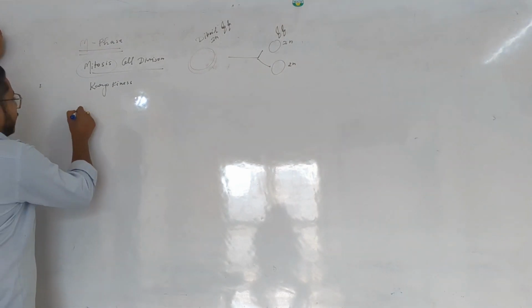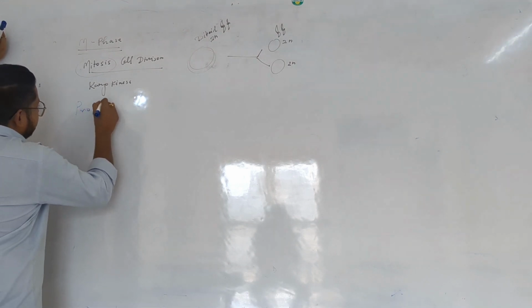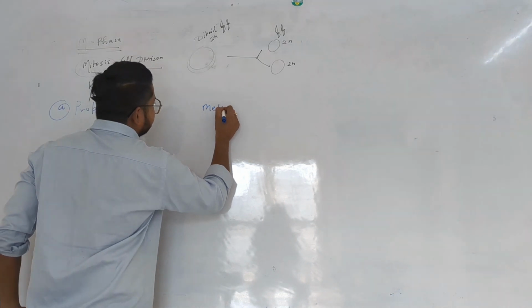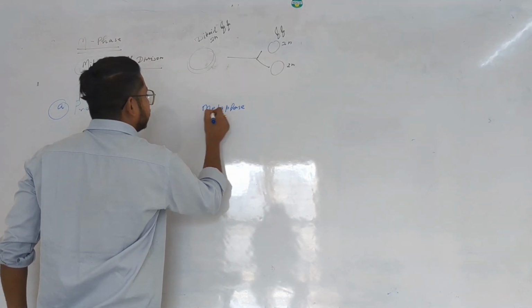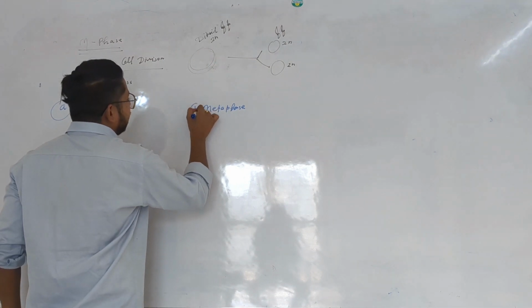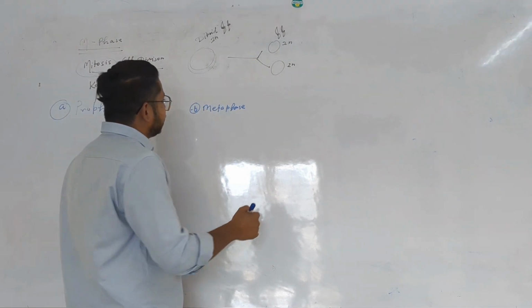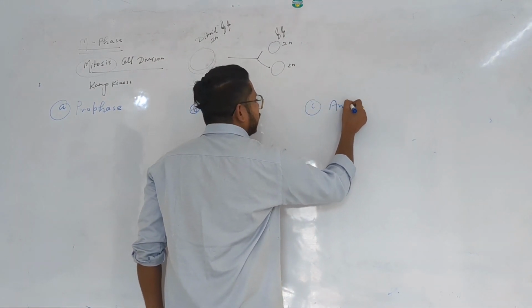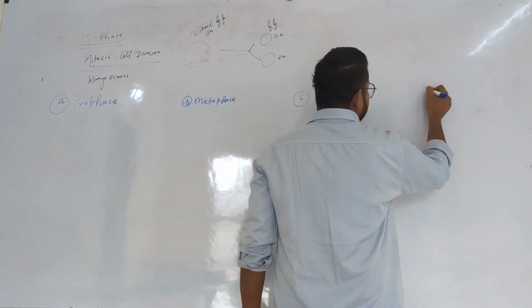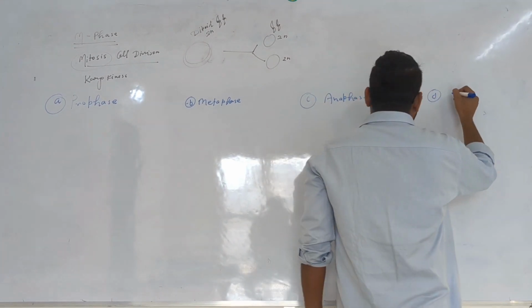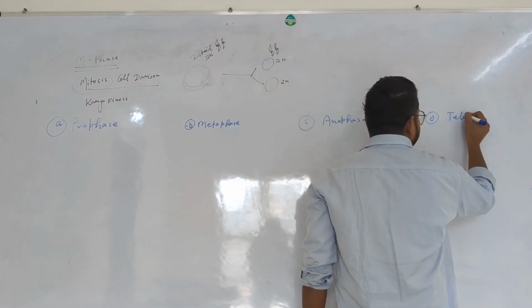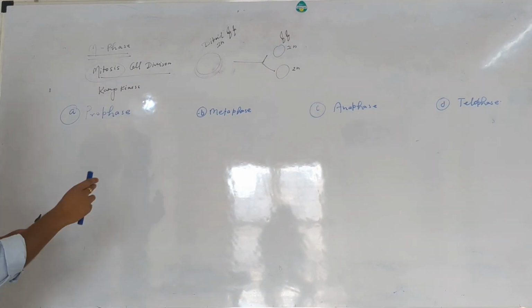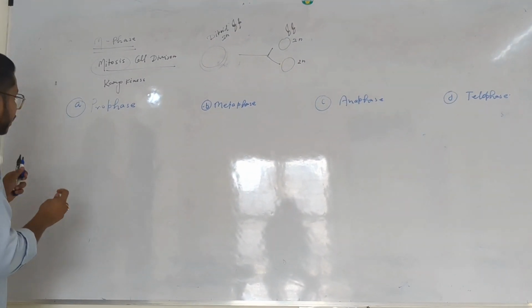The first phase of the karyokinesis, I said, is prophase. After that, we talk about metaphase. Metaphase is the second phase of the karyokinesis of mitosis. Later, the next phase is called anaphase, so we will talk about anaphase. And the last phase, the fourth phase of this karyokinesis, is called telophase. So we will talk about the sequential phases.